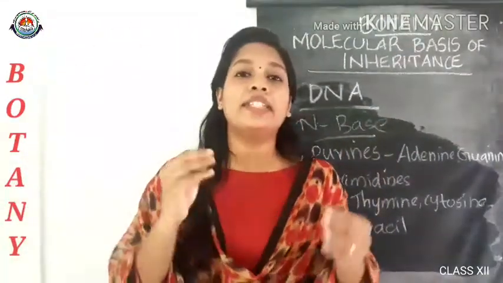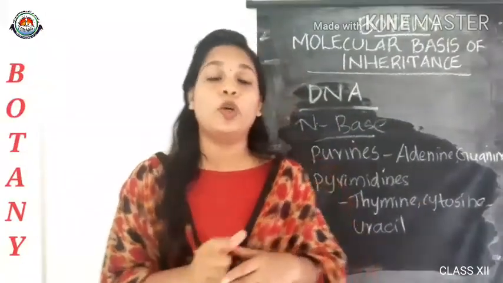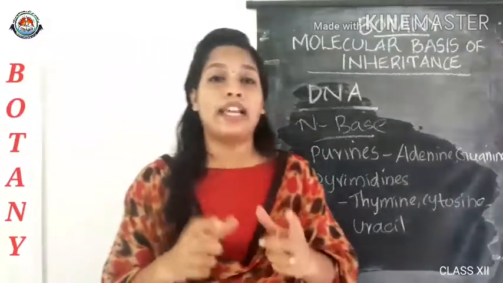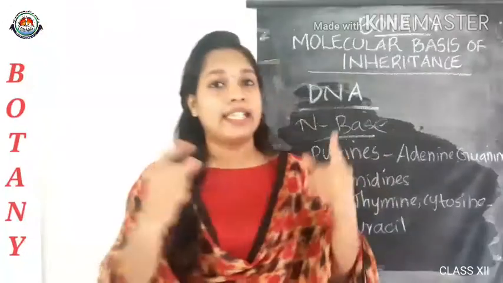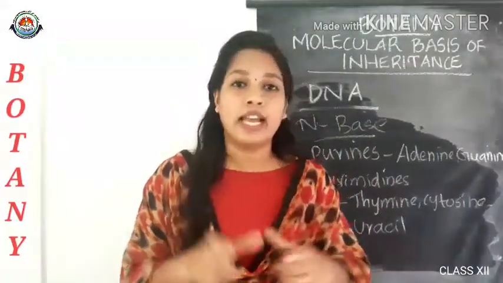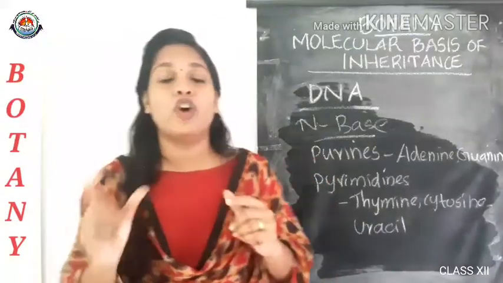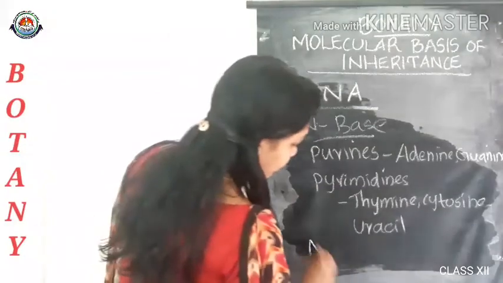A nitrogen base is linked to the pentose sugar by N-glycosidic linkage. I repeat, the nitrogen base is linked with the pentose sugar with the help of N-glycosidic linkage, which forms a nucleoside.